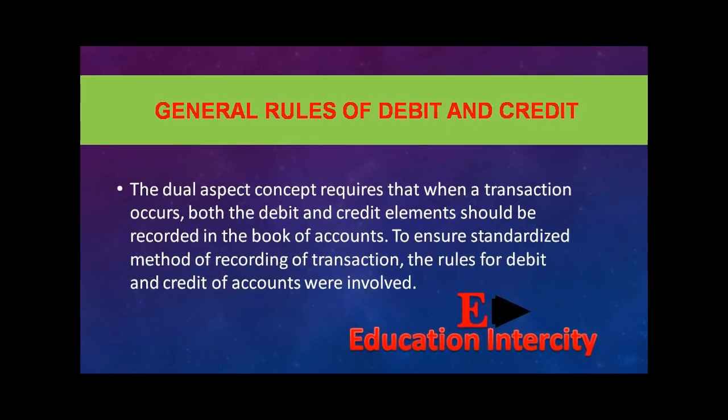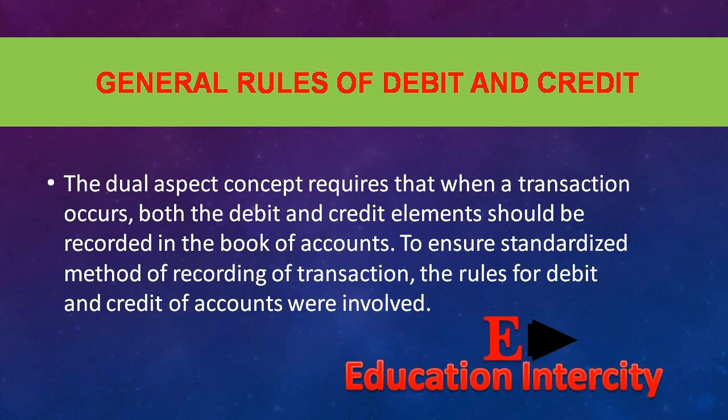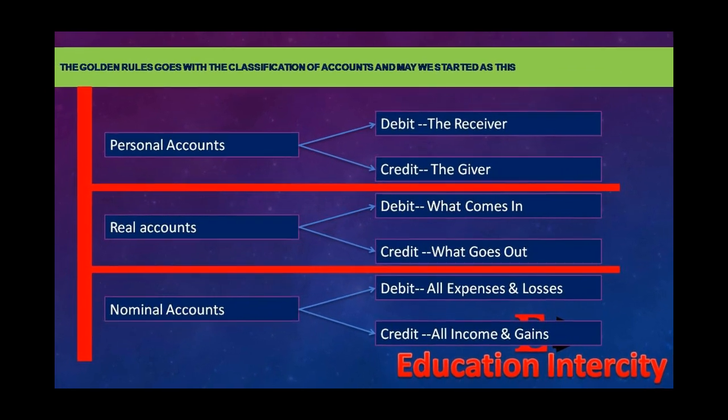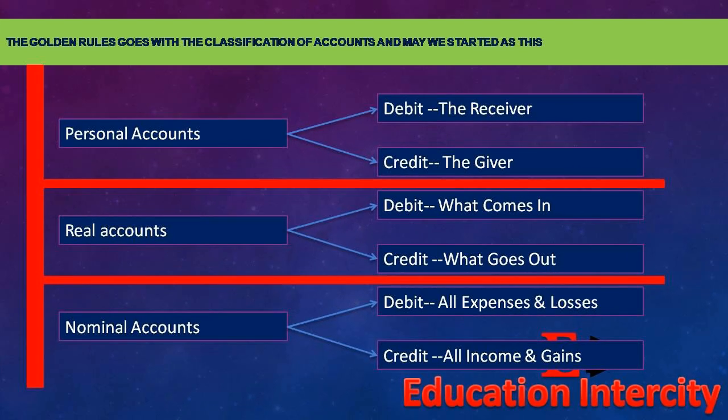General rules of debit and credit. The dual aspect concept requires that when a transaction occurs, both the debit and credit elements should be recorded in the book of accounts. To ensure standardized method of recording of transaction, the rules for debit and credit of accounts were evolved. The golden rules go with the classification of accounts and may be stated as this: personal accounts, debit the receiver, credit the giver; real accounts, debit what comes in, credit what goes out; nominal account, debit all expenses and losses, credit all income and gains.